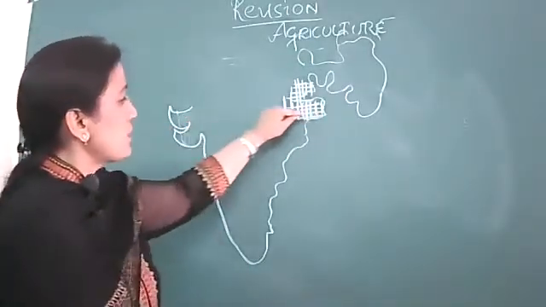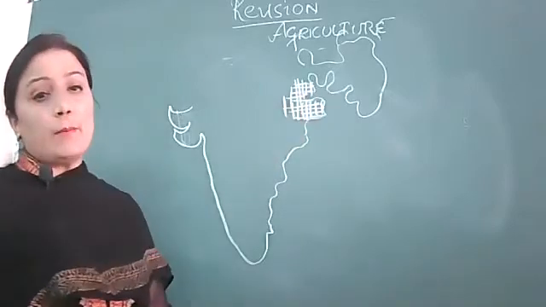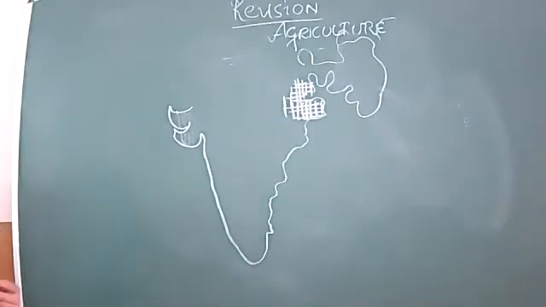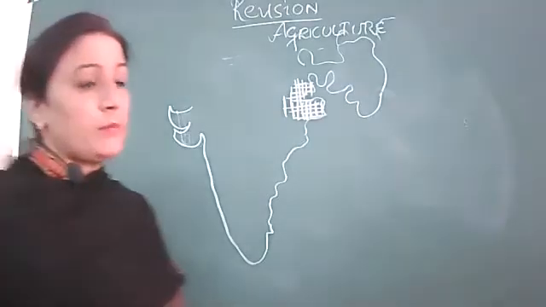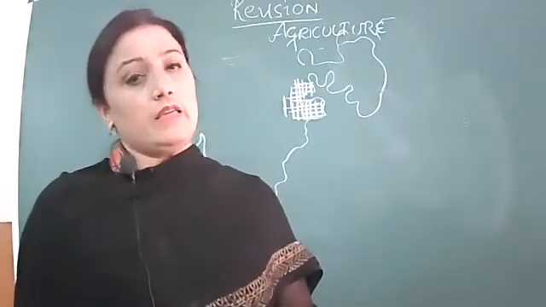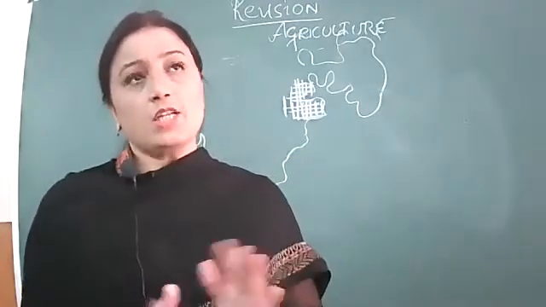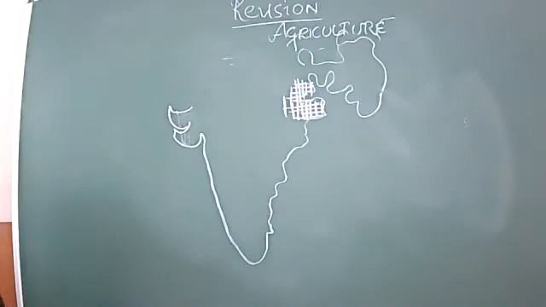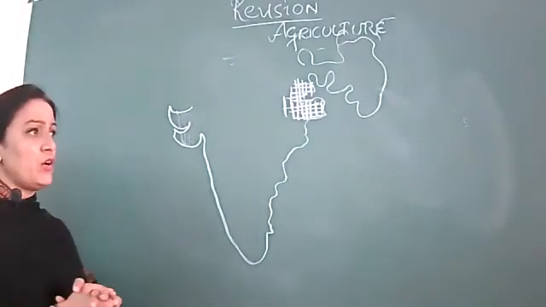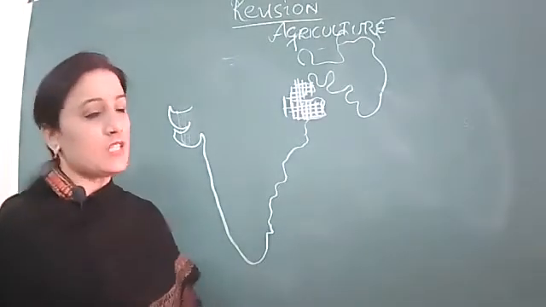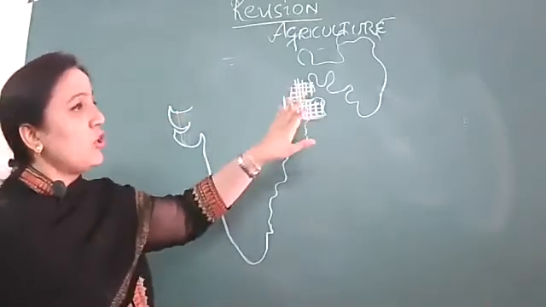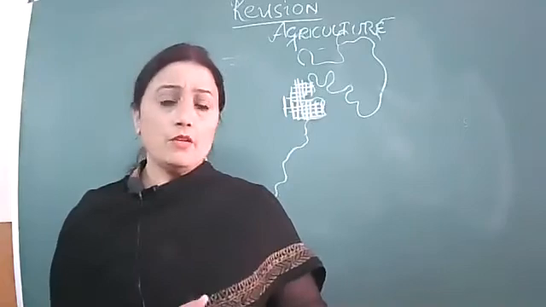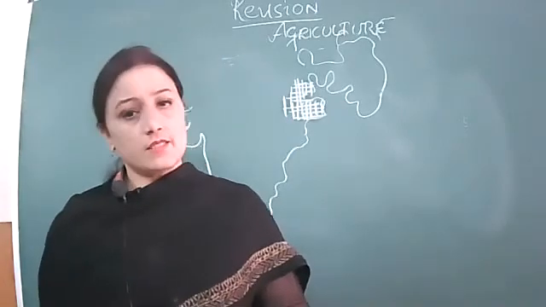Tropic of Cancer is passing through it. It means what kind of climatic conditions are here? Tropical. If conditions are tropical, it means temperature requirement is automatically high. It requires high temperature during its growth. I repeat, jute is a crop which needs high temperature. Nothing to cram, because Tropic of Cancer is passing nearby that area. So automatically this area is best for the growth of jute. Temperature high is there.